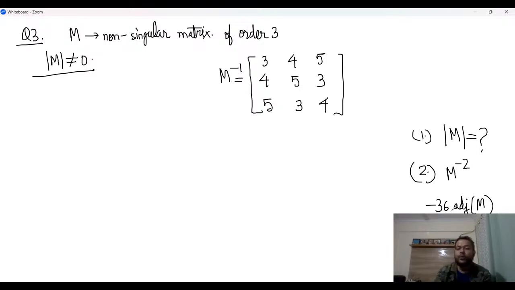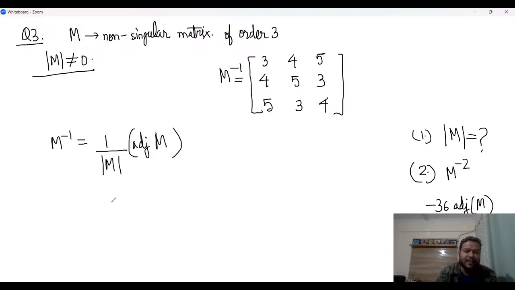So think about it. If you knew your adjoint of M, then you can do all of this stuff nicely. Do you agree that adjoint of M is important to figure out here? So what we will do here is remember our standard properties of matrices. We know that M inverse is 1 by det of M times adjoint of M, right? This is the definition of M inverse of a matrix, correct?